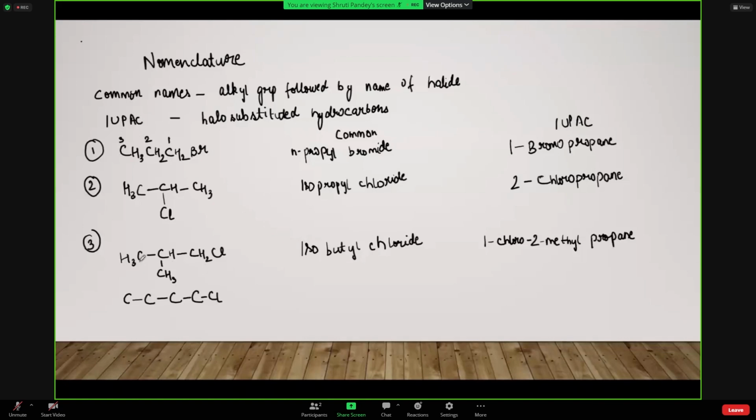So if you see in this example, the longest chain कौन सी होगी? 1 2 3 वाली, ठीक है, this 3 is the longest chain. तो because यहाँ पे दो चीजें अटैच्ड हैं and we have to do the numbering in such a way that we get the lowest numbers in our IUPAC name, ठीक है. तो the best way would be 1 2 and 3 because this is the longest chain. तो अब we'll see कि जो क्लोरीन है that is attached to the carbon number 1 and ये जो हमारा मिथाइल ग्रुप है, this is CH3, this methyl group is attached to the carbon number 2.